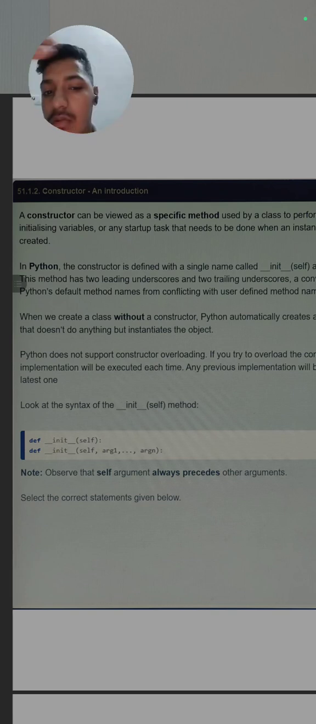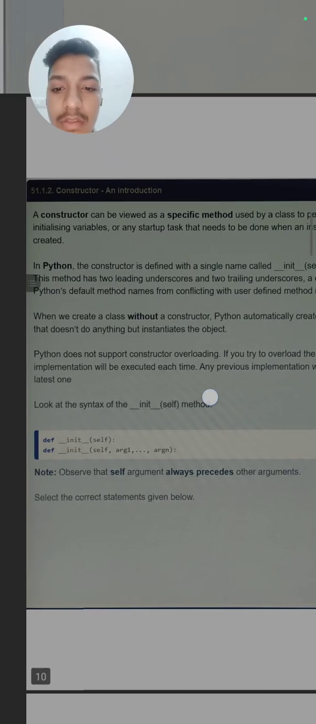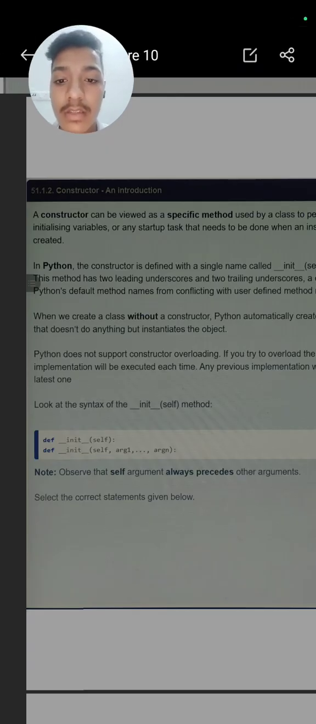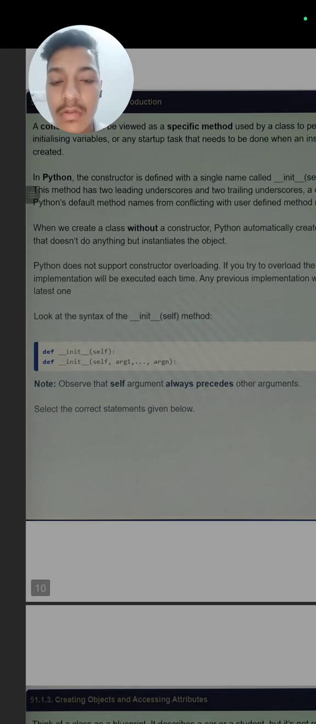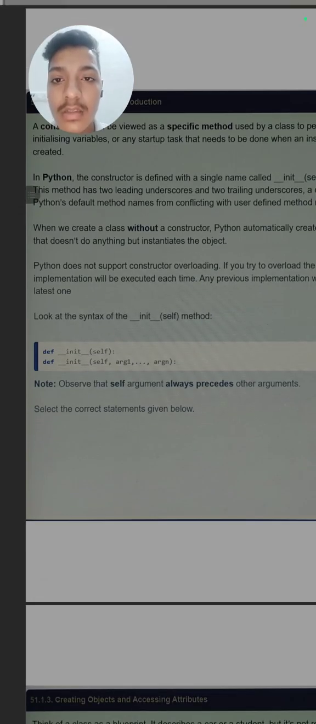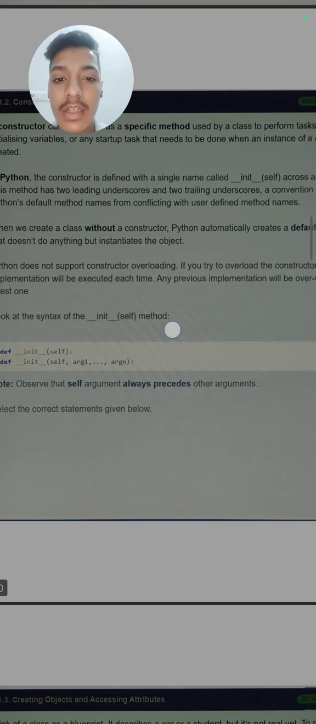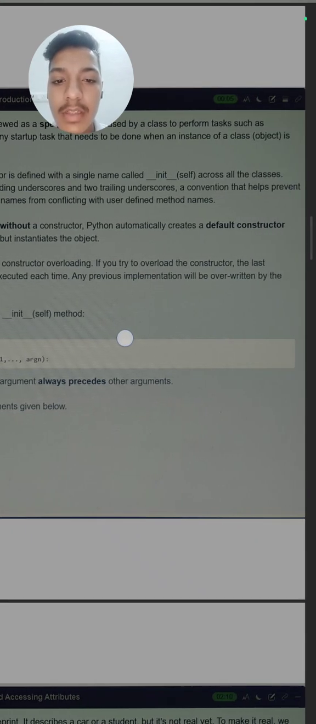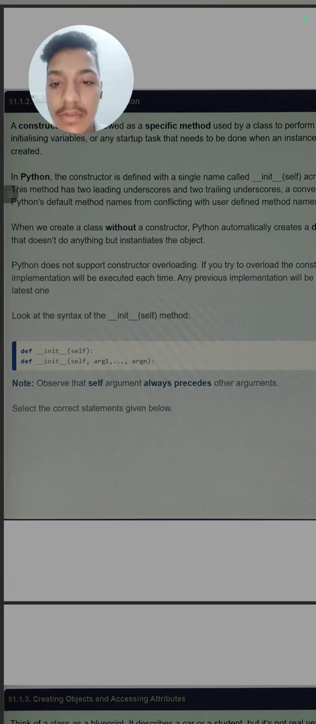When we create a class without a constructor, Python automatically creates a default constructor that does nothing but initialize the object. Meaning if we do not write this, Python automatically creates a constructor for our class. Python does not support constructor overloading, meaning we cannot write a constructor and then write another constructor again in Python. If you try to overload the constructor, the last implementation will be executed each time. Meaning if you define the constructor two times, the previous implementation will be overwritten by the latest one.